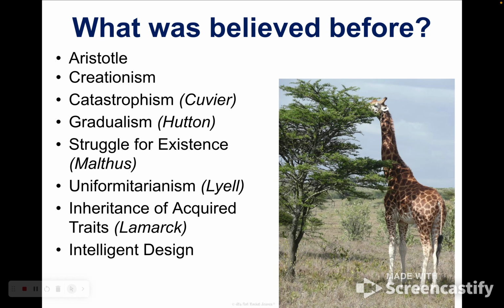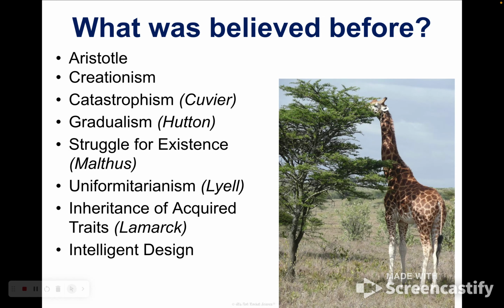Carolus Linnaeus came up with a system of taxonomy based on the ideas of complexity. The organisms that seem to share some of the same traits must be grouped together. We'll talk more about that, but basically he has hierarchies of relatedness. So all of the invertebrates are in a group, all the vertebrates are in a group, all of the canines are in a group, all the felines are in a group.